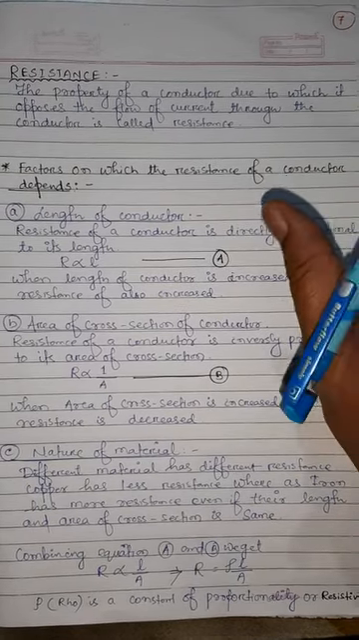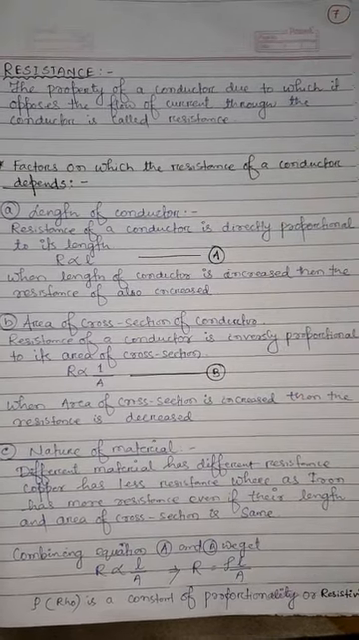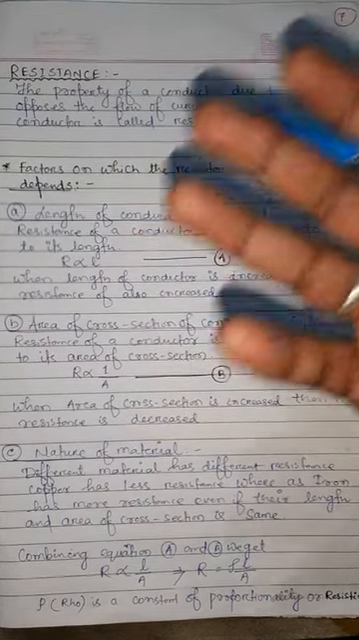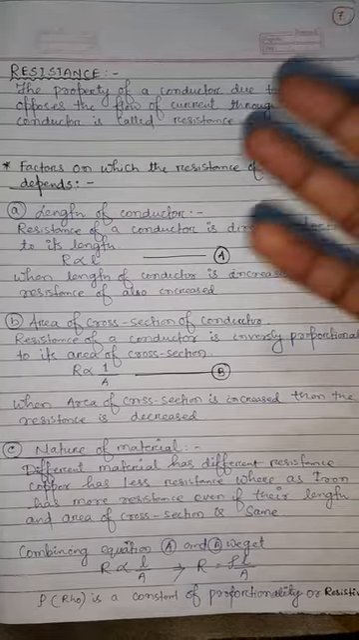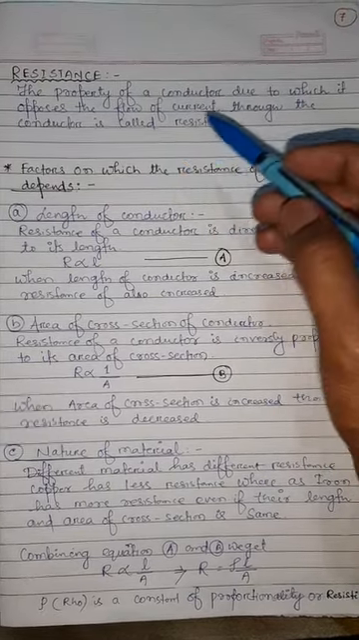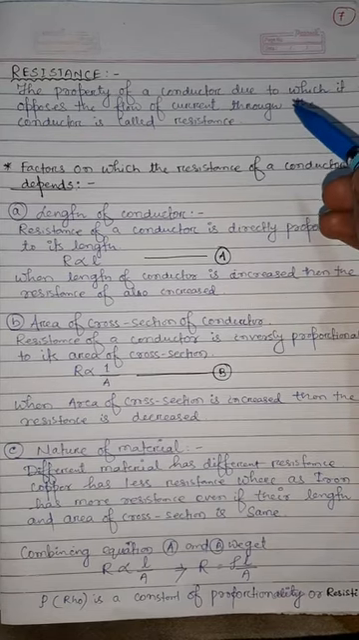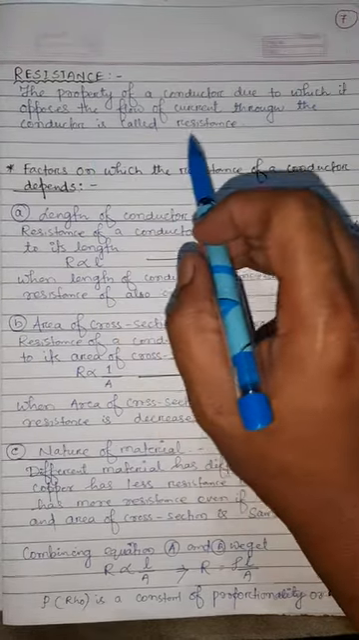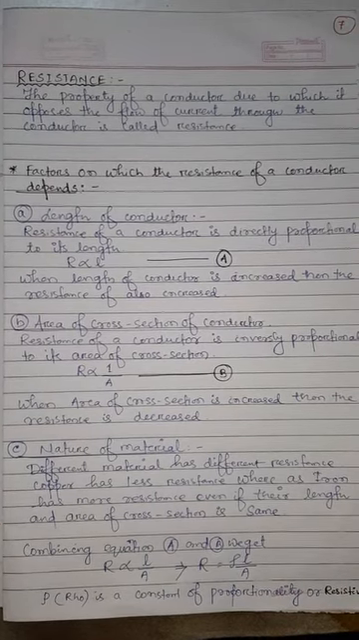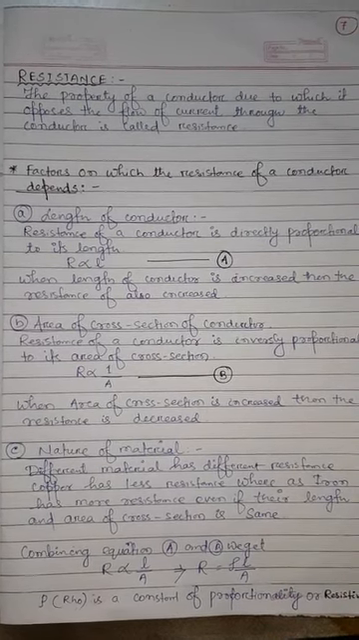What it actually means is that there are different conductors through which current can pass easily, and other types of conductors through which current cannot easily pass. That is why it is the property of the conductor to oppose the flow of current. So it is the main basic thing of any electricity concept.